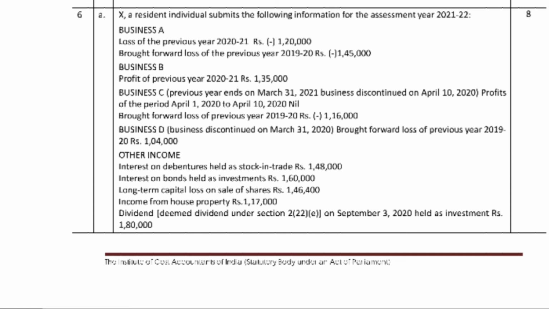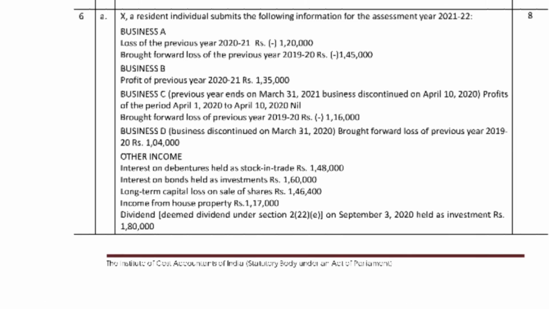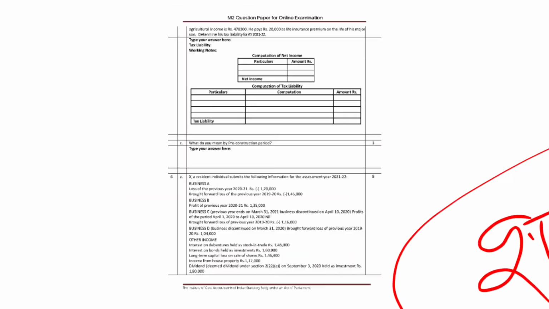So the total amount will be calculated. Carry forward loss. Okay, no question.